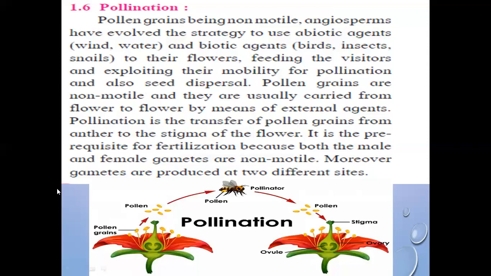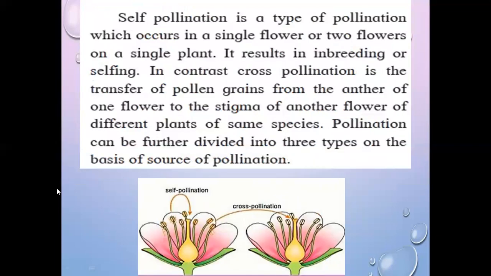Okay, you know that production of pollen grains takes place at the anther, and pollen germination takes place at the stigma. Self pollination is a type of pollination which occurs in a single flower or two flowers on the single plant. It results in inbreeding or selfing. In contrast to cross pollination, it is the transfer of pollen grains from the anther of one flower to the stigma of another flower of different plants of the same species.